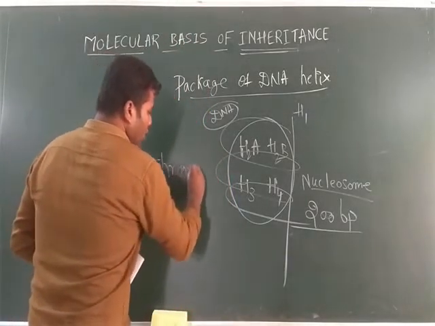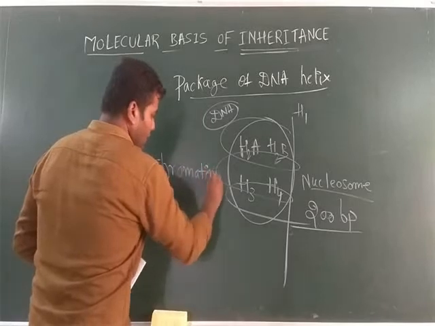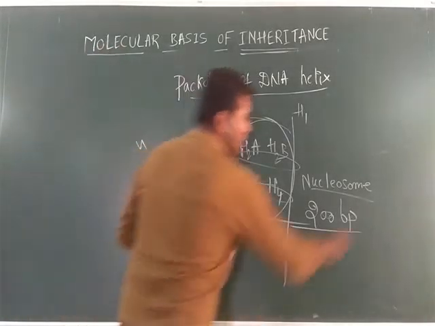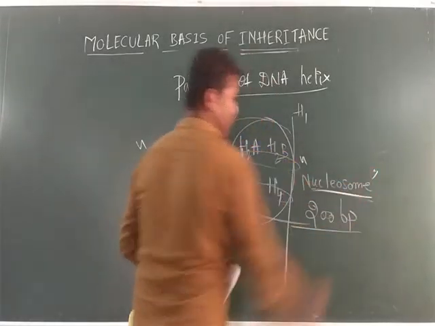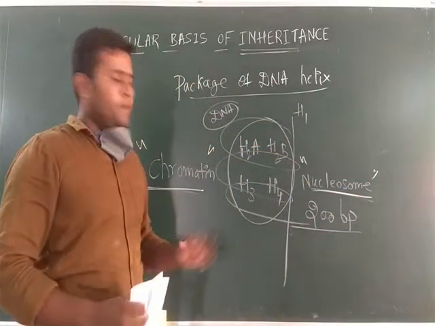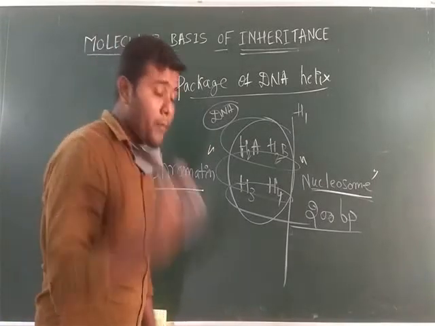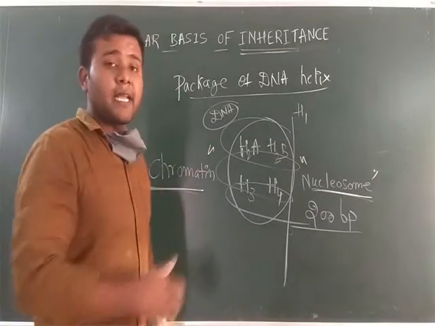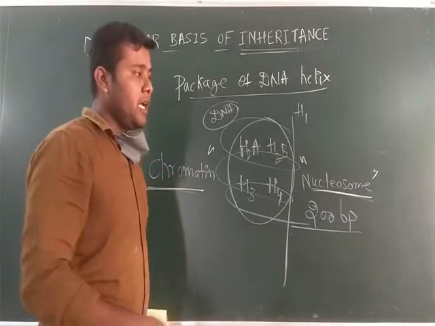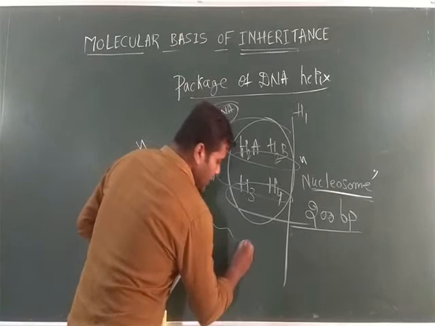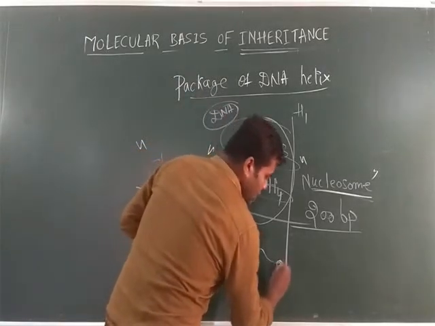What is that? This one is chromatin, with nucleosomes repeating. Due to these repeating units, it looks like beads on a string.